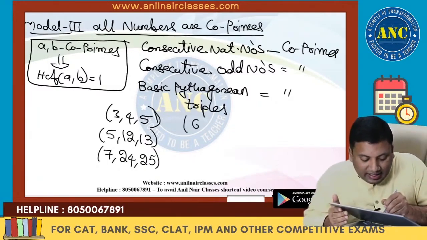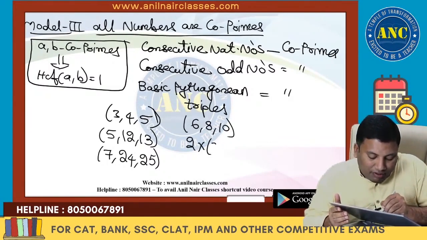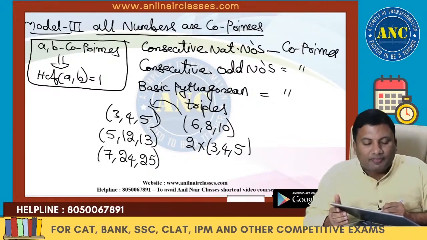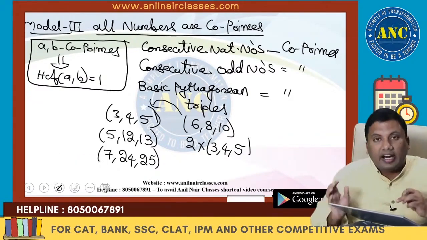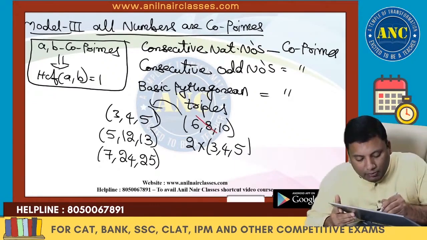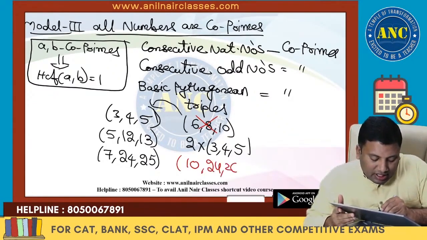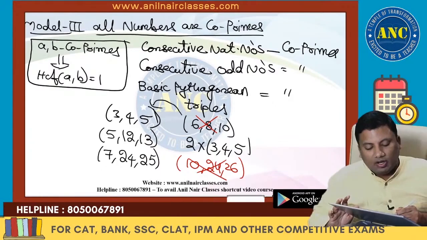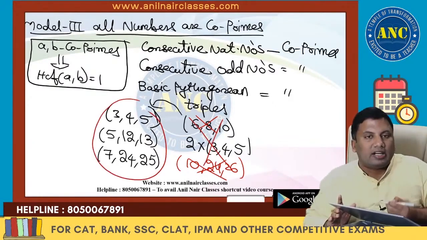Right? 6, 8, 10 is nothing but 2 into 3, 4, 5. So these are derived triplets from 3, 4, 5. Derived triplets are not co-prime to each other. 10, 24, 26 is 2 into 5, 12, 13. It is also a derived triplet. These are all basic Pythagorean triplets.